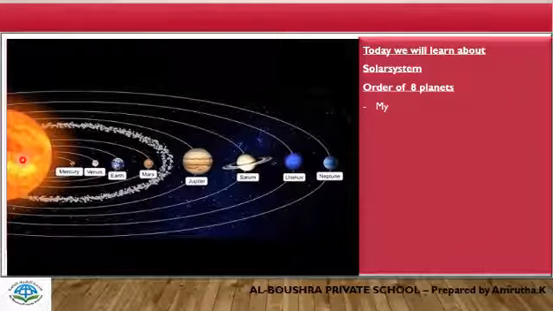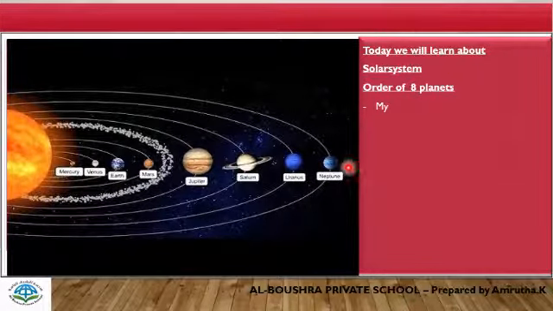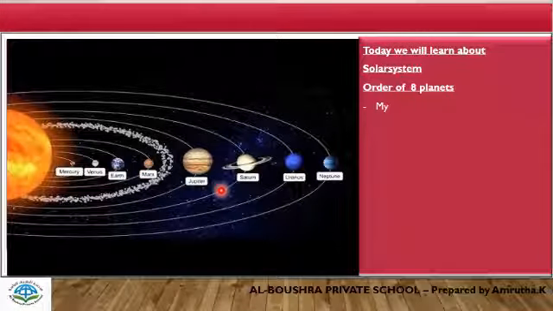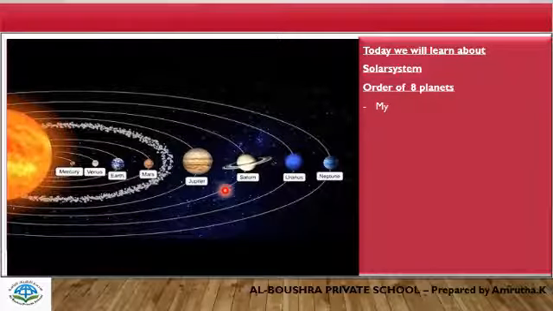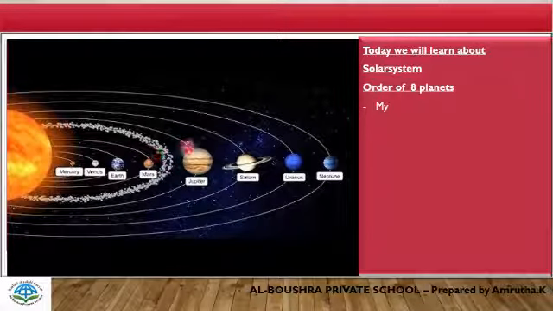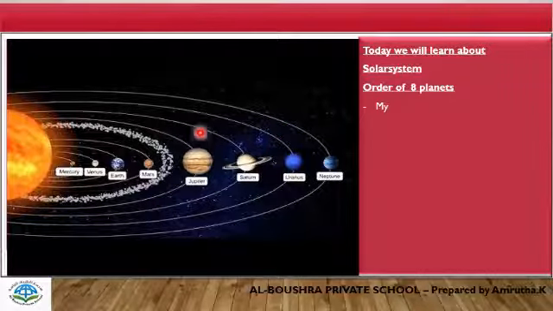The solar system consists of the sun, which is a star, and 8 planets. This diagram shows the solar system. Earth is one of the 8 planets, and all the planets revolve around the sun. There are also many moons. Our moon is one of these. Each planet has its own moons.